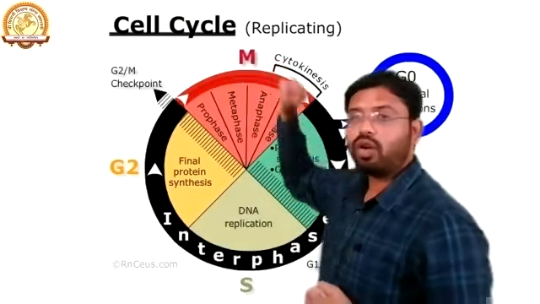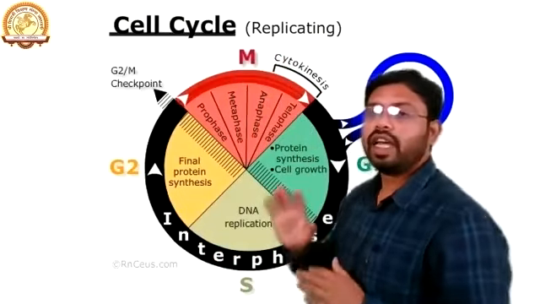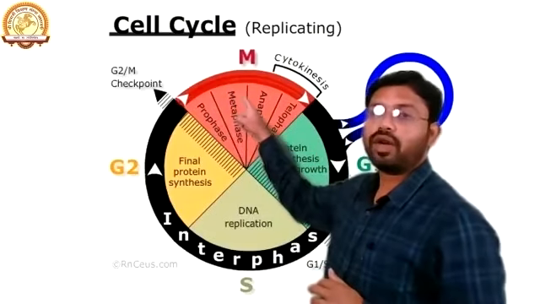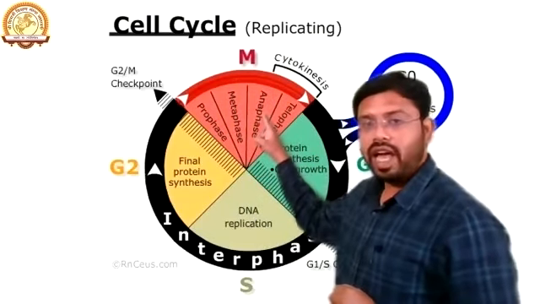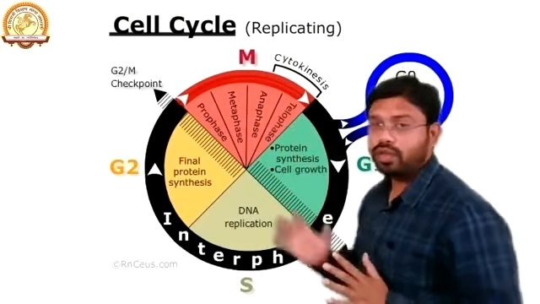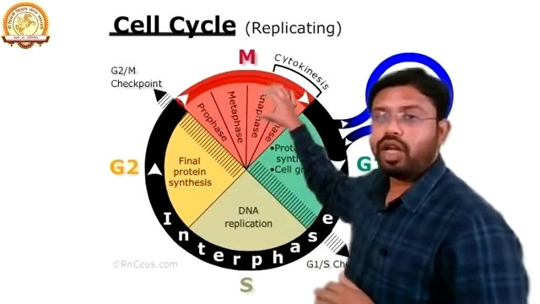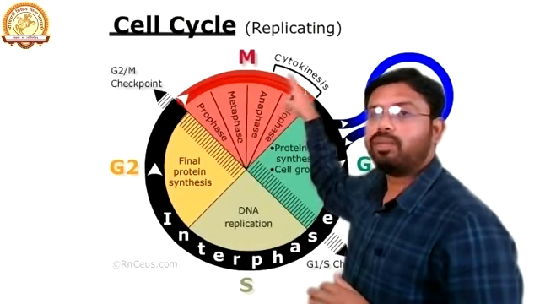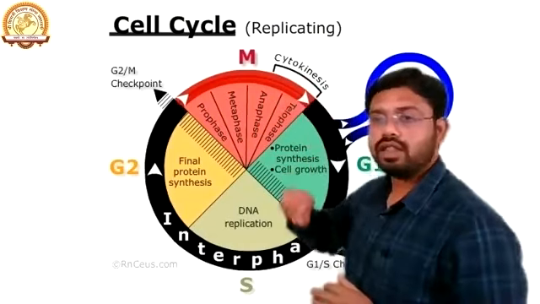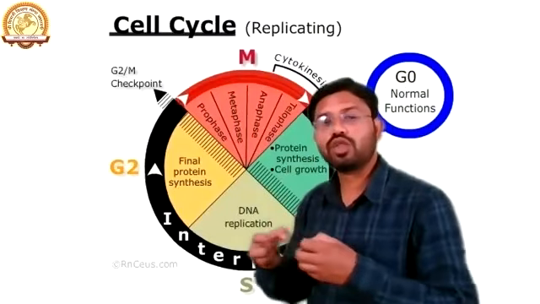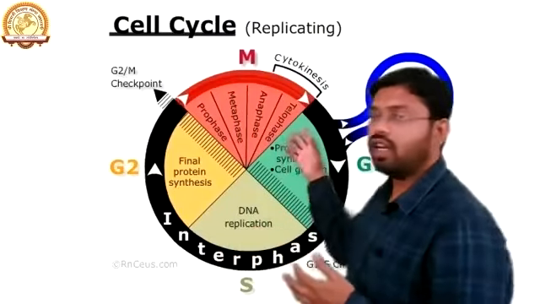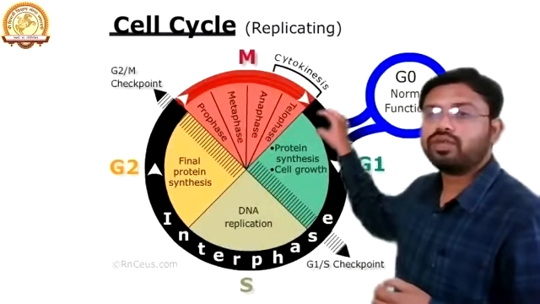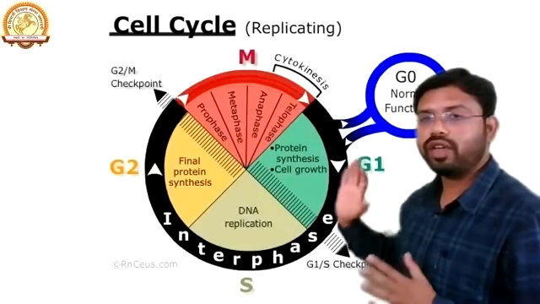Now, in M phase, if we are talking about mitosis, then we all know that it has 4 different phases. The first is the prophase, the second is the metaphase, the third is the anaphase, and the fourth is the telophase. Anaphase and telophase are followed by the process known as cytokinesis, in which the cytoplasm of the cell starts to divide. After this, the cell will form 2 daughter cells, which will again enter the G1 phase.